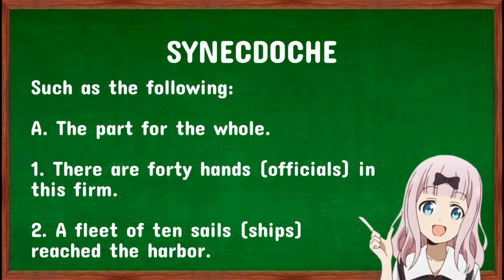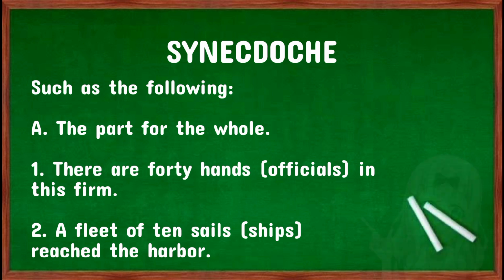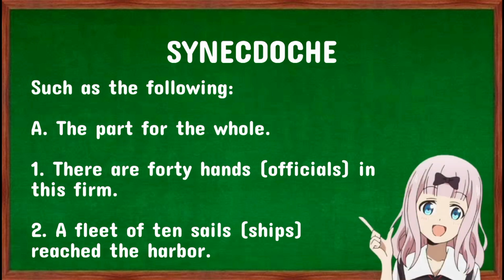For the part for the whole, here are some examples. There are 40 hands in this firm. These hands are referring to the officials. And if somebody said a fleet of 10 sails reached the harbor, then these 10 sails are being referred to ships.